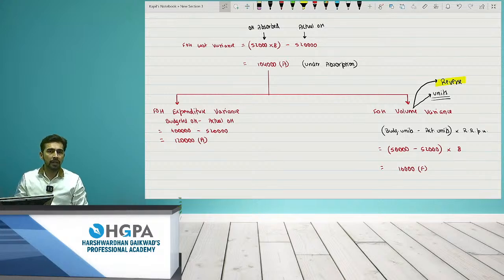If you notice one thing, I have just calculated O and U. O is overheads, U is units. Only that two figures, and I actually calculated 3 variances over there. Yes, is everyone getting this answer?